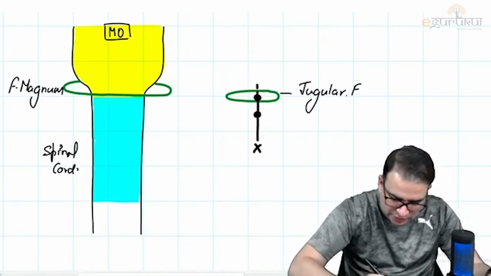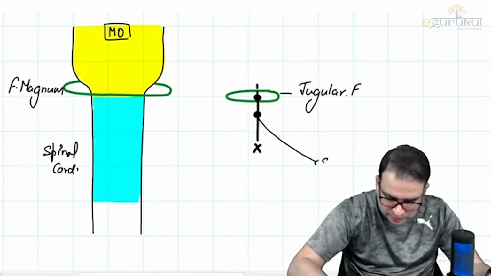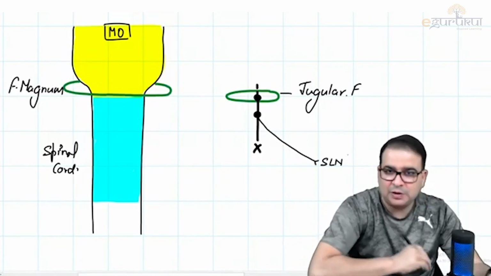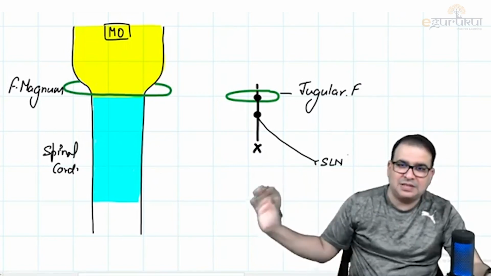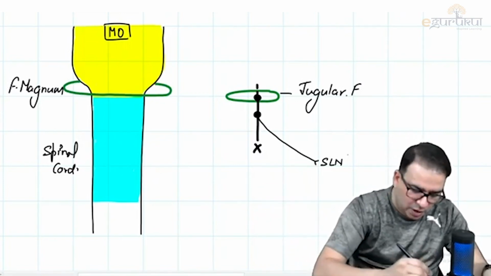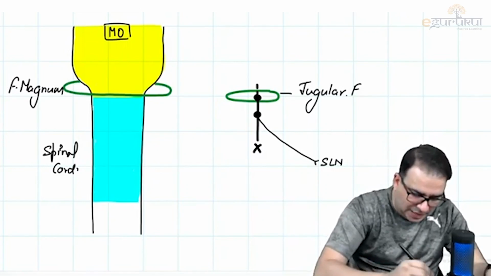We saw the branch of the vagus nerve coming from here, that is superior laryngeal nerve. That is a branch of the vagus nerve, right? Let me just leave it from here. There is vagus nerve, and that's a branch of vagus nerve, superior laryngeal nerve. What will the cranial accessory nerve do?